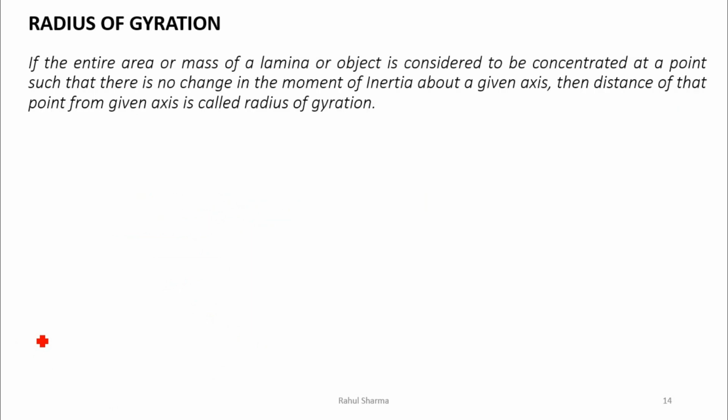Now we will see the radius of gyration, also named gyration. If the entire area or mass of a lamina or object is considered to be concentrated at a point such that there is no change in the moment of inertia about a given axis, then the distance of that point from the given axis is called the radius of gyration.